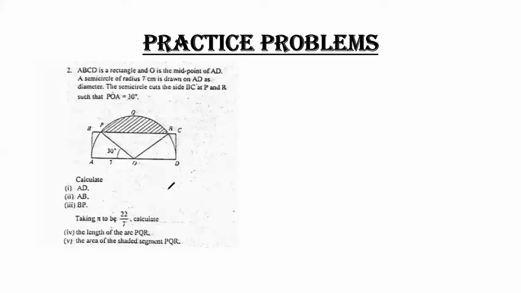If this is 30 degrees, that means this is also 30 degrees, and if both are 30 degrees, this is, for example, x, so I can say that x plus 60 equals 180, and the value of x equals 120 degrees. That means this value is 120 degrees.